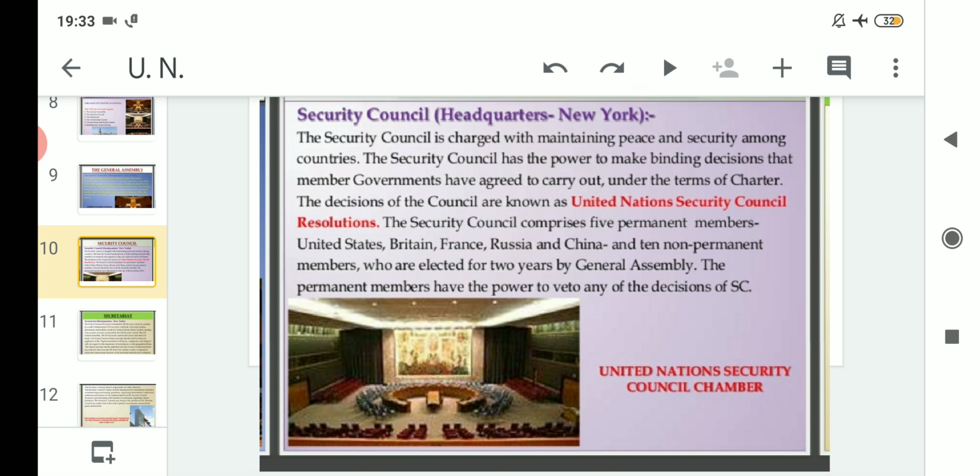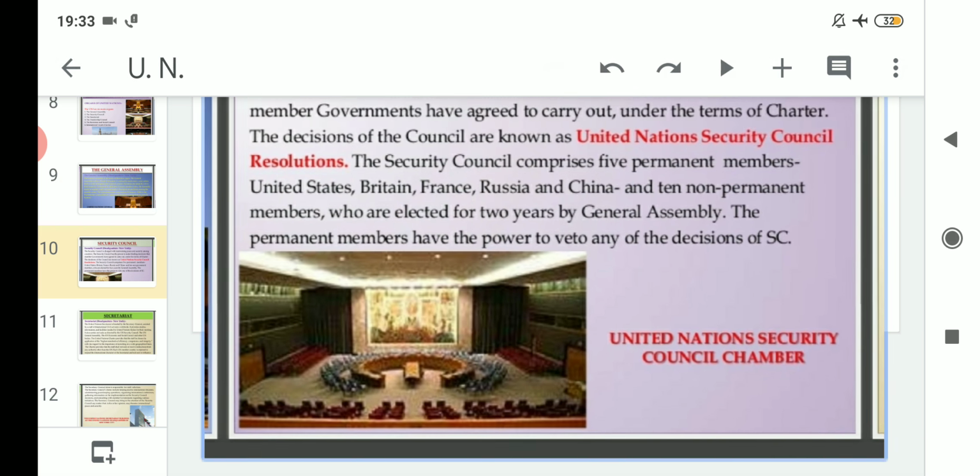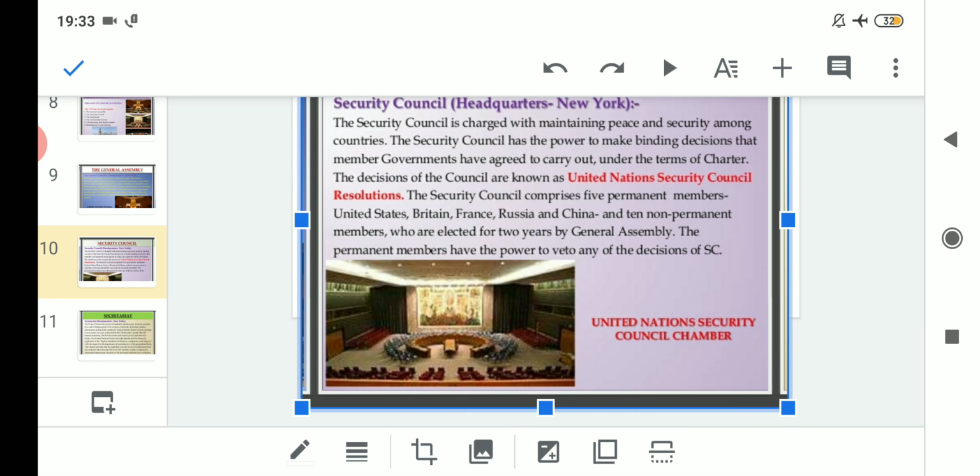Clear? So as you can see here, this is the picture related to the United Nations Security Council chamber. Clear?